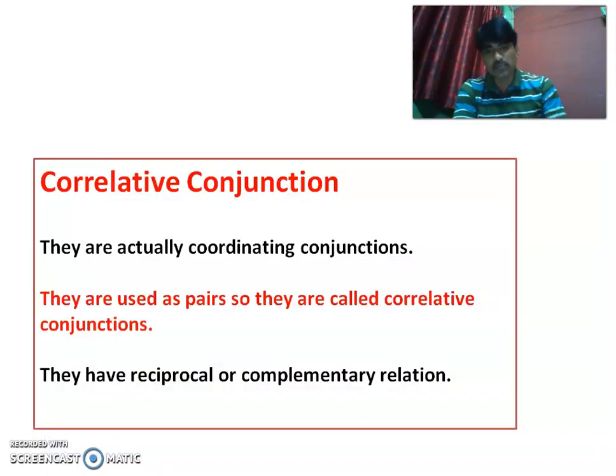Now the third type is correlative conjunctions. Actually, correlative conjunctions, as I said, are coordinating conjunctions, but they have one special feature: they appear in pairs. In one sentence, they appear in pair. It means both conjunctions should be there, otherwise there won't be a complete sense or meaning of that particular sentence wherever it is used. They have a reciprocal or complementary relation. Complementary relation means if one is absent, the other cannot exist. The point is, both conjunctions should be there in a sentence, and that's why they are called correlative conjunctions.